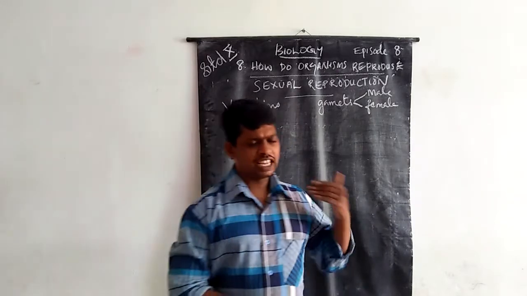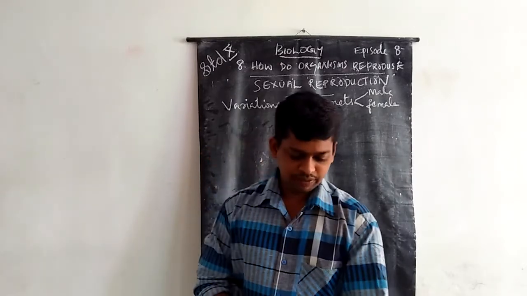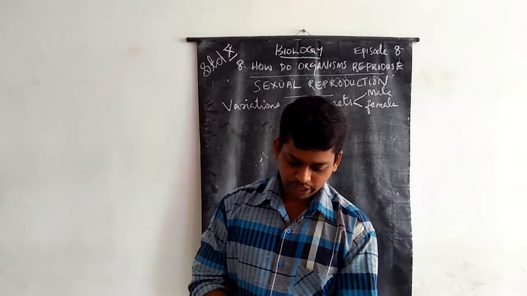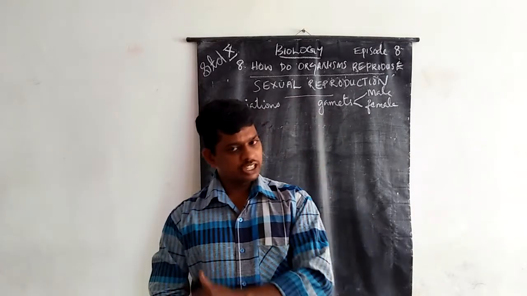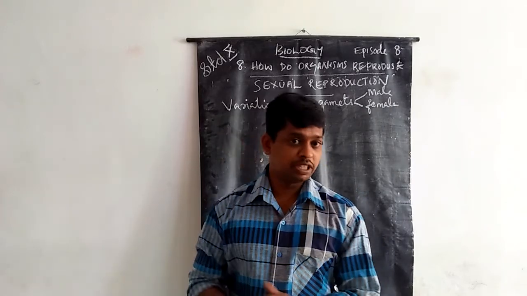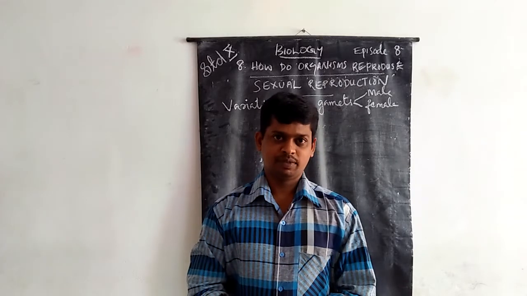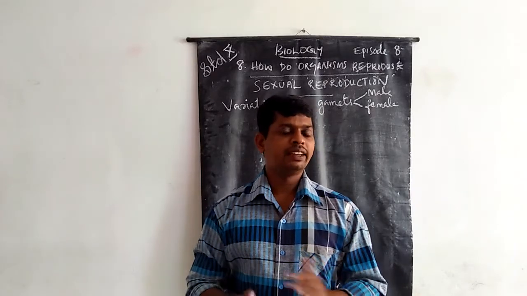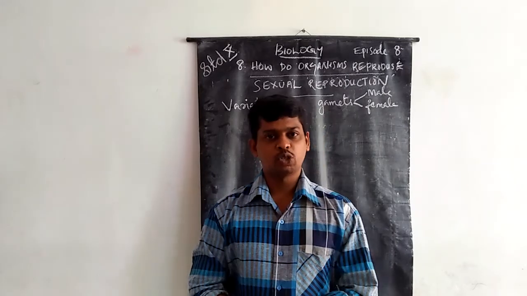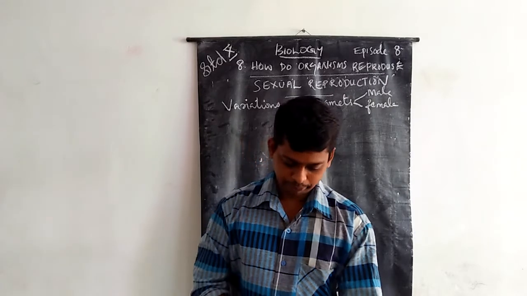Then, in asexual reproduction, the progenies are identical to the parents, but in sexual reproduction, progenies are only generally similar to the parents, not structurally. These are the main differences between asexual and sexual reproduction.